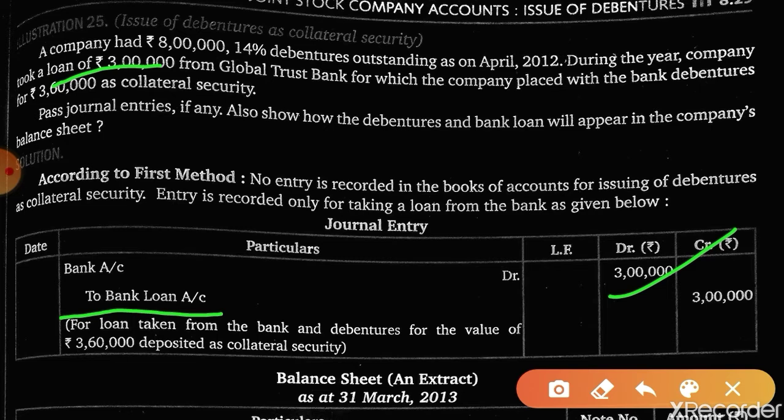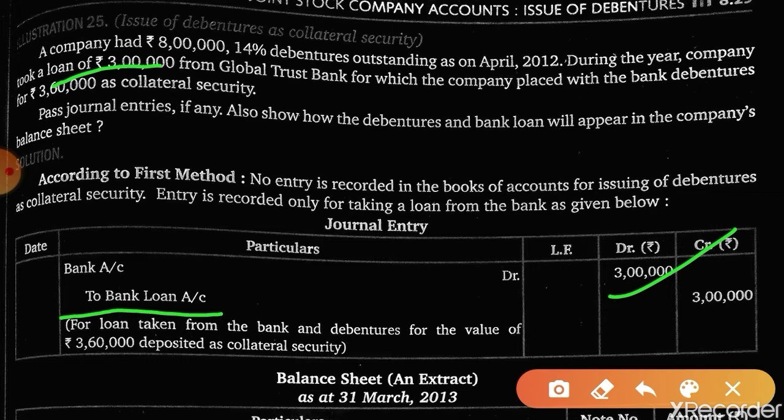Sir, you just told that it will be credited. See, my dear student, there are two books, na? One is the passbook, one is the cash book. In the cash book, bank will be debited, isn't it? And in the passbook, it will be credited. I have told you the difference.